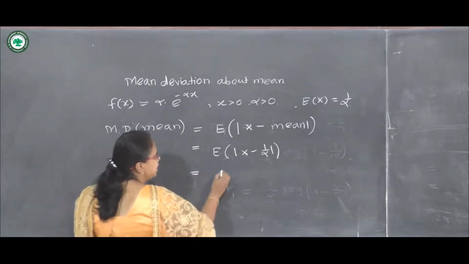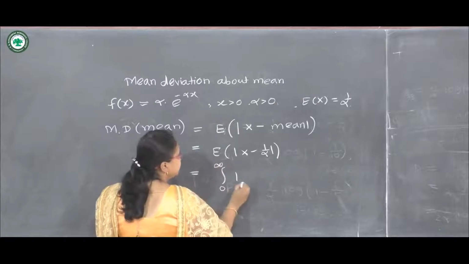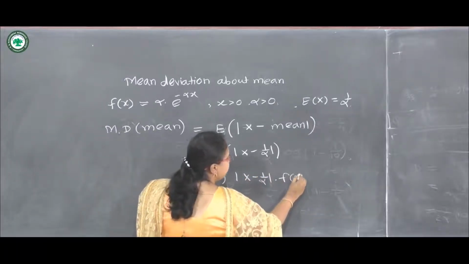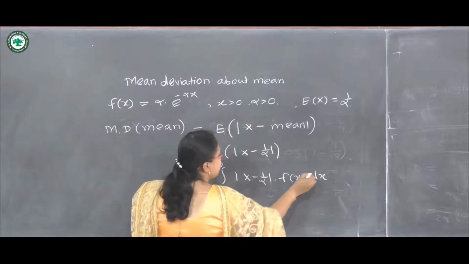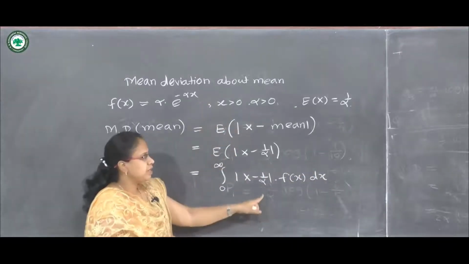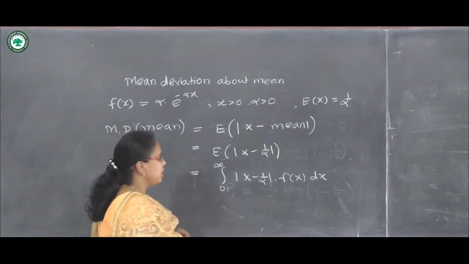Which is integration from 0 to infinity mod of x minus 1 upon alpha into f of x dx. By substituting the value of PDF, we will solve this and we will get our mean deviation about mean. So let us solve this.